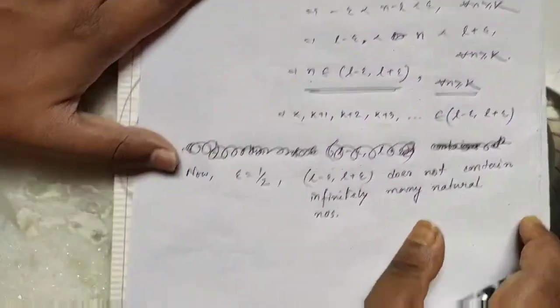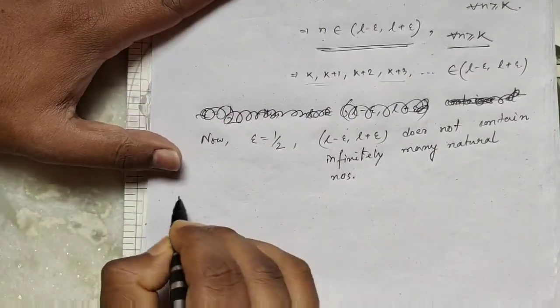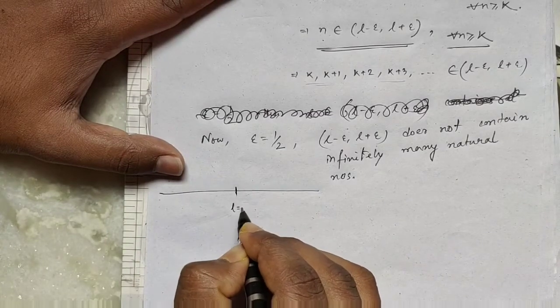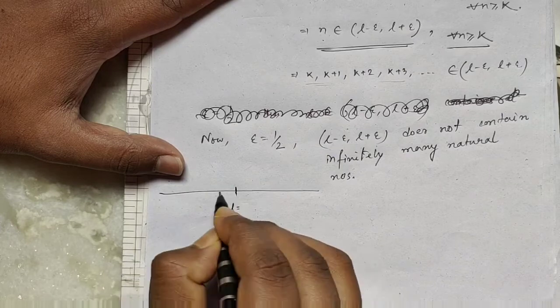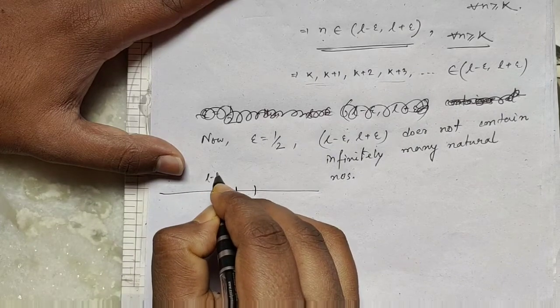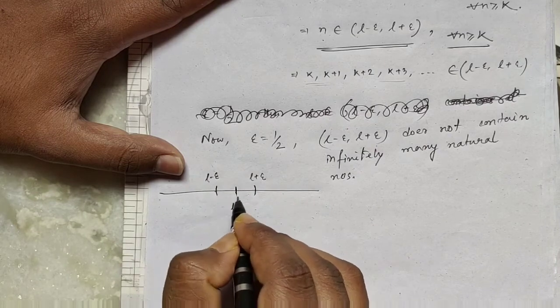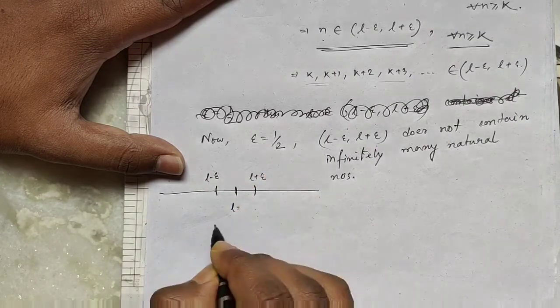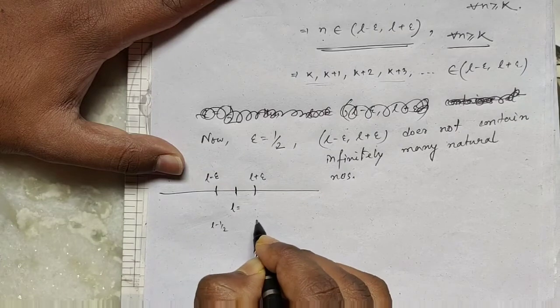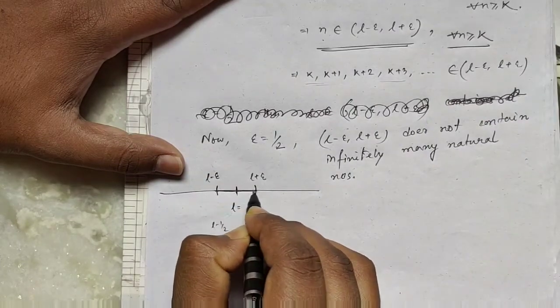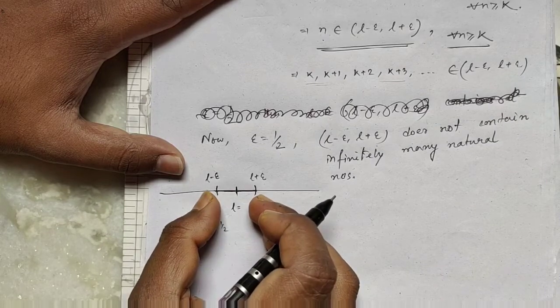Because if this is L, then this is L minus epsilon and L plus epsilon, which is L minus half to L plus half, so this is of length 1.